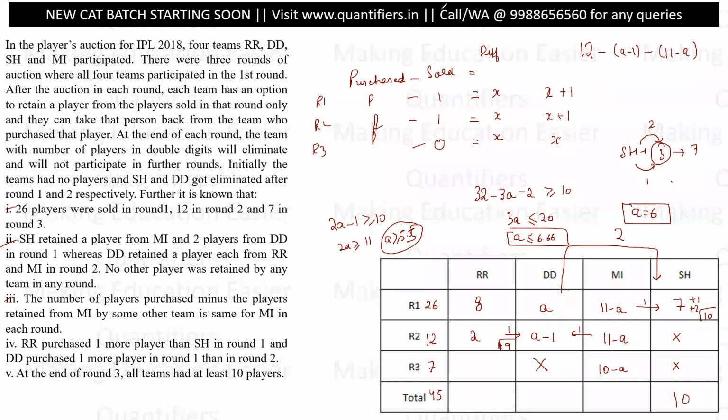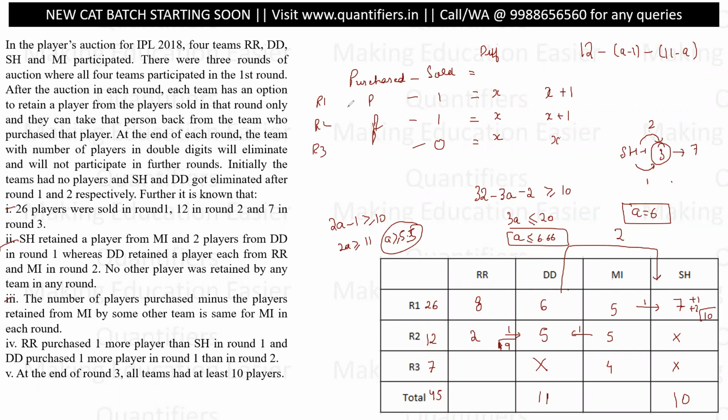Now, this makes my life easy. So 6 and A minus 1 is 5. So the total number of players with Delhi would be 11. Out of 6, they have given 2, so they are left with 4. Then they are purchasing 5, so total is 9. And then they're taking 2, so total is 11. All right. Now 11 minus 6 is 5. So this is 5, 5 and 4. There are 5 players, 5 players, and there are 4 players.